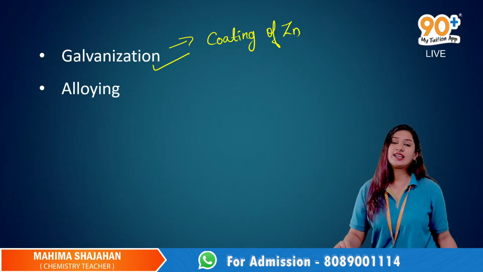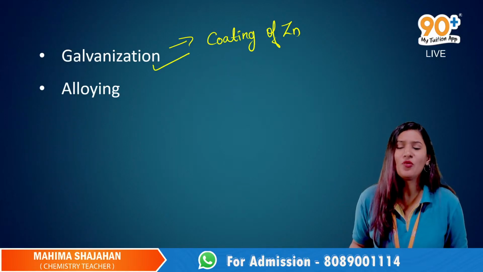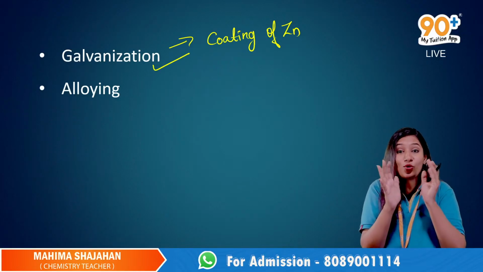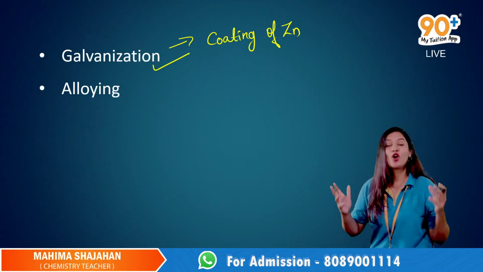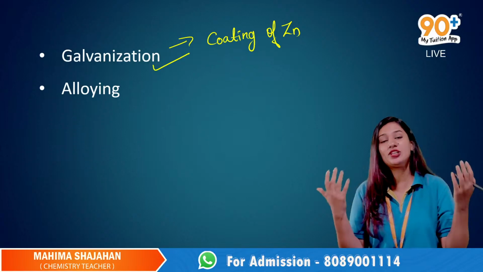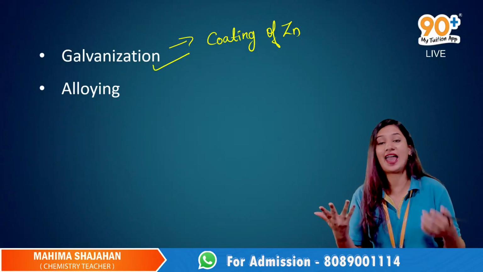Now, what is alloying? An alloy is a homogeneous mixture of 2 or more metals, or a metal and a non-metal.